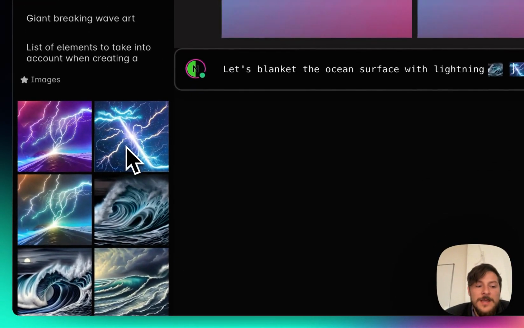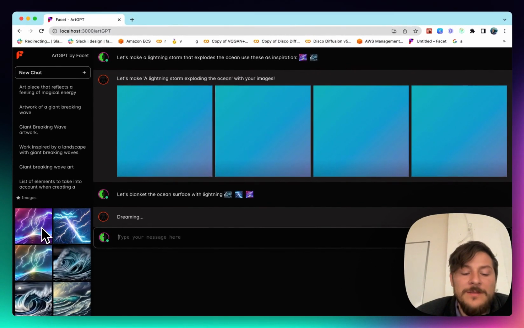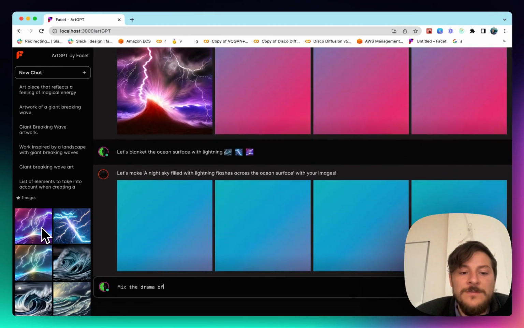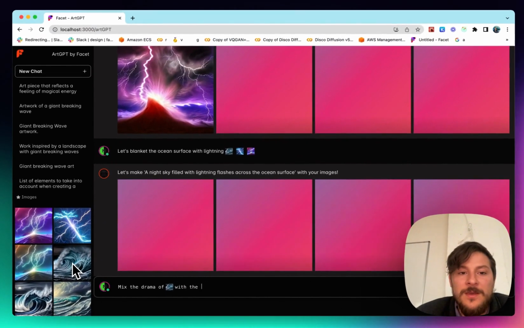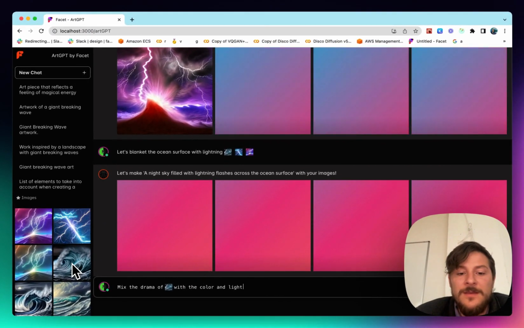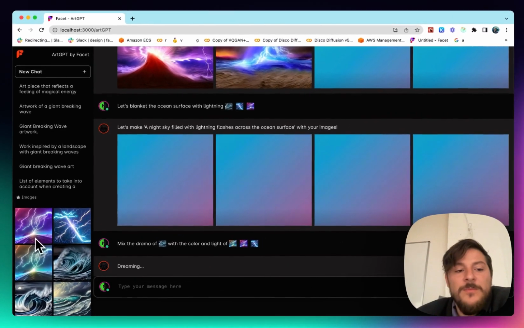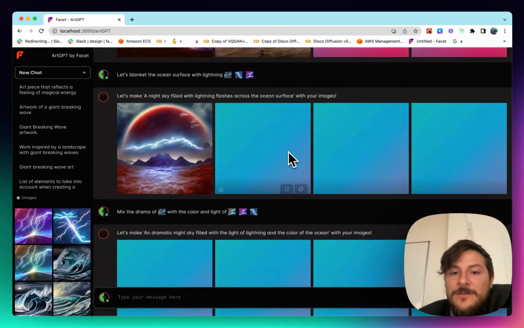And we'll click these ones as inspiration here. Let's try one more and say, mix the drama of this with the color and light of these three. And this time I'm going to pick both of these, purple and the not so purple ones, and see what we can get. And let's scroll up a little and see what's coming out.